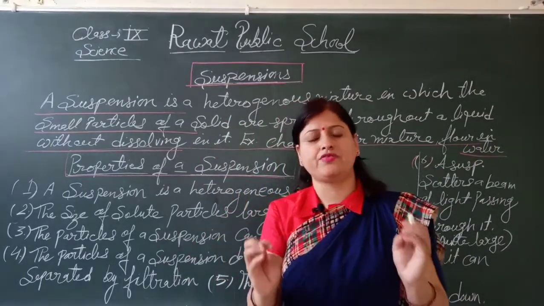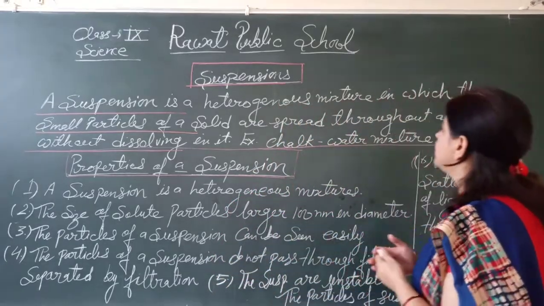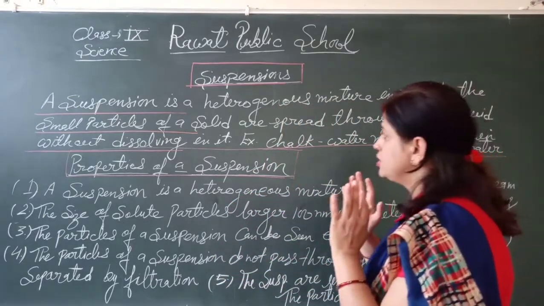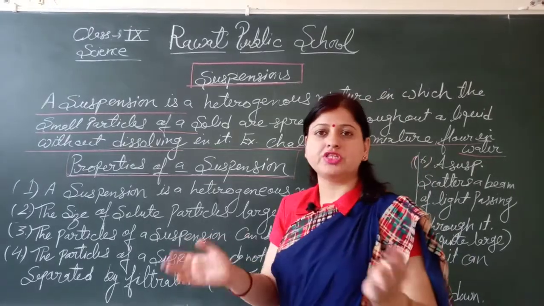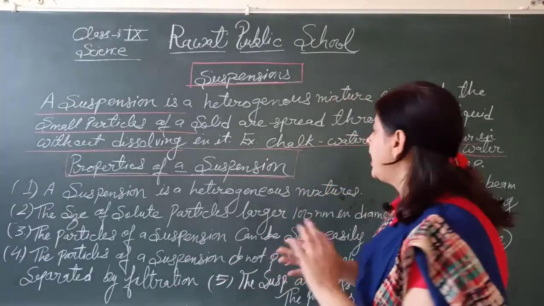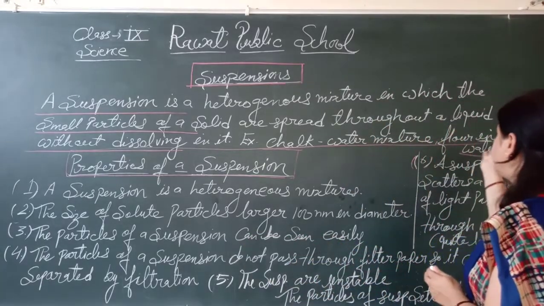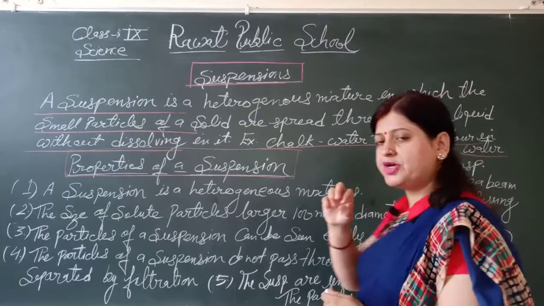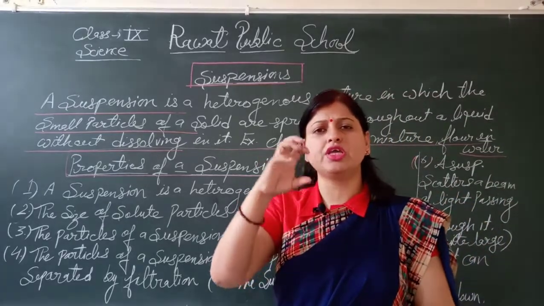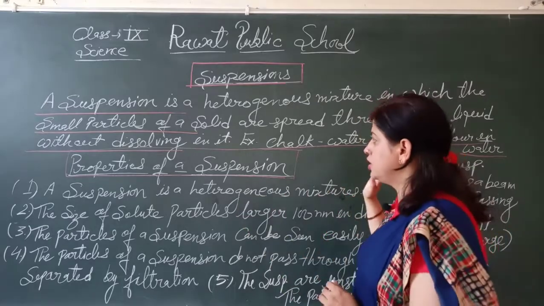It's a simple definition of the suspension. Solid particles are spread out in a liquid without dissolving in it. They cannot be dissolved in it. The examples are chalk water and flour water. The suspended particles are moving in water. They are not completely dissolved in the liquid.